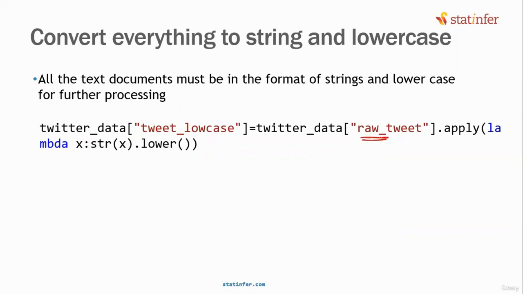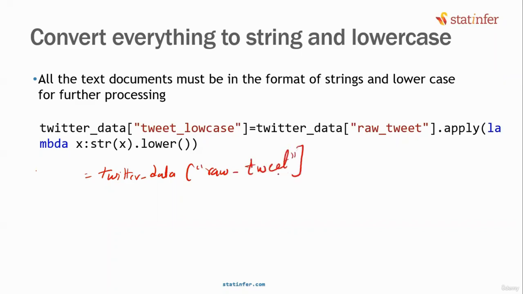So there is a raw tweet. I want to convert it into lowercase. How do I do that? So here is the syntax. I write the dataset name, Twitter underscore data, and whatever column name that you want to write. This is a new column. This doesn't matter. The important piece of code is: go to the dataset, Twitter data, take the raw tweet column.